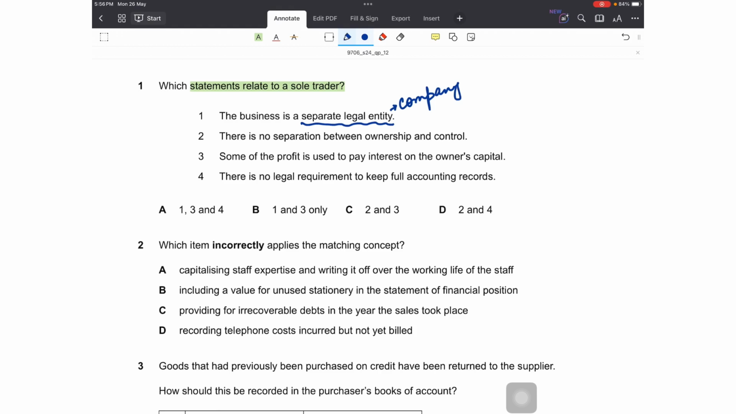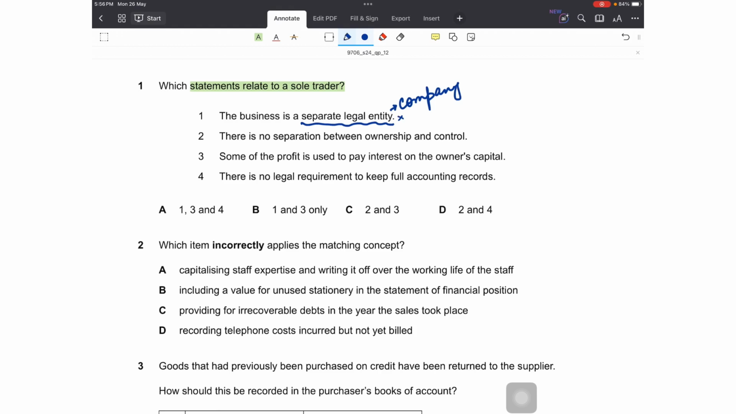So that is why they have unlimited liability, that they have to pay on behalf of the business in case the business fails, in case debts fall due. So separate legal entity, this benefit is only for companies. So this is not true for sole traders. So this can't be right.